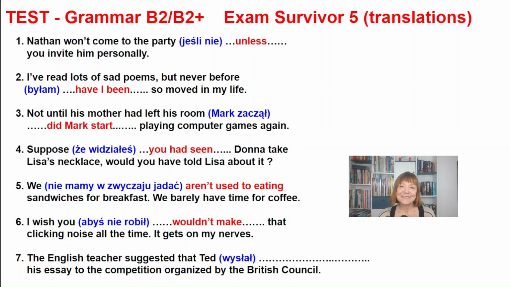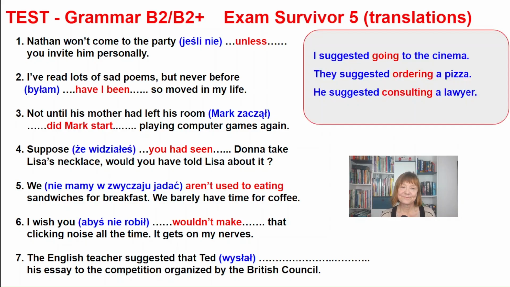All right, sentence number 7 then. The verb suggest is usually followed by a gerund. For instance, I suggest going to the cinema. They suggested ordering a pizza. He suggested consulting a lawyer.